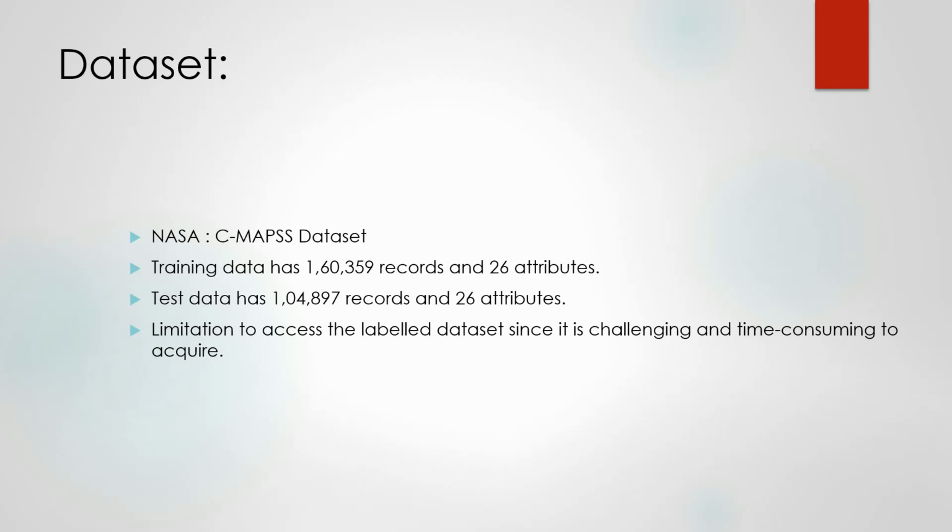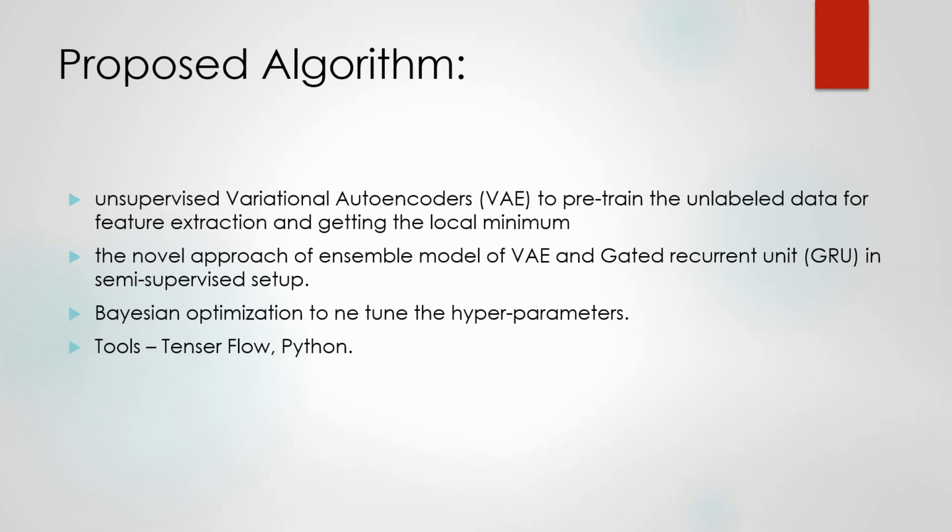So the dataset which we have used in this research is the CMAPS dataset, which is provided and maintained by NASA. It is basically divided into two parts, training and test. The training part has approximately 160,000 records with 26 attributes, and the test data is approximately 100,000 records. The limitation of this kind of dataset is that it is labeled, hence it is challenging and time consuming to acquire.